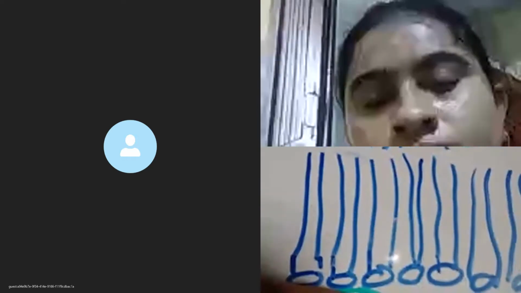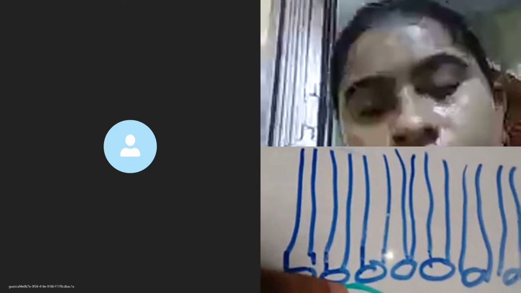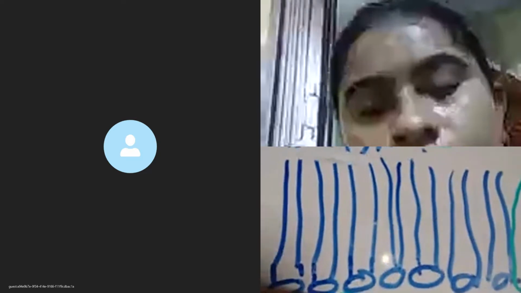This is the integral protein. Look here at the whiteboard. The protein which remains integrated or incorporated in the lipid bilayer is known as the integral protein. This protein is also known as the intrinsic protein. The protein which is present external to the lipid bilayer is known as the peripheral protein. I have written here, look, this is the peripheral protein, which is present external to the lipid bilayer, and the protein which remains integrated in the lipid bilayer is known as the integral protein.